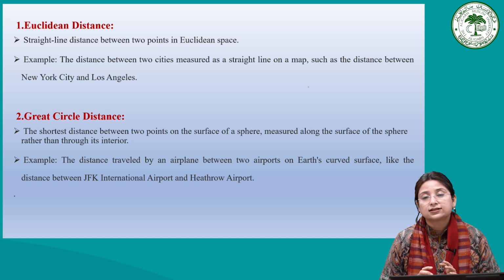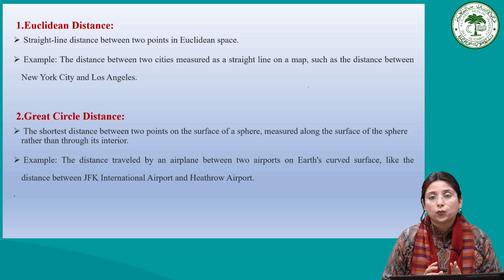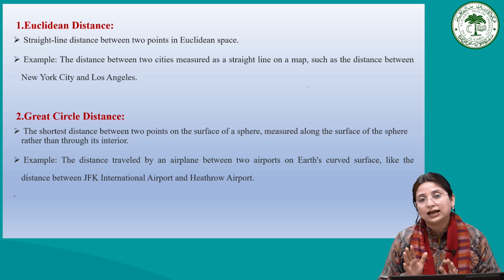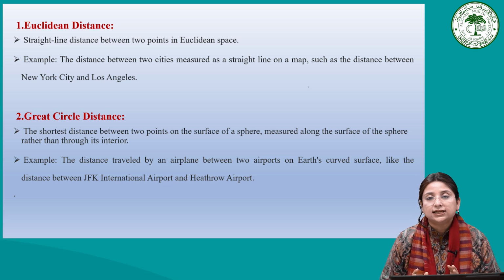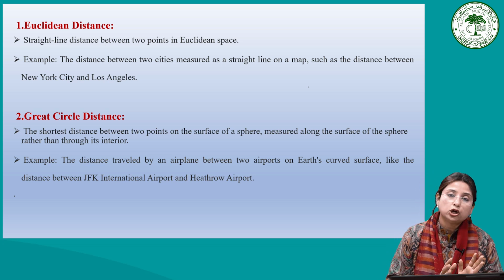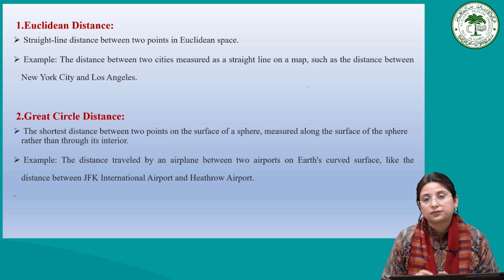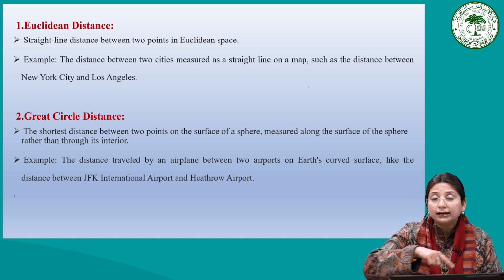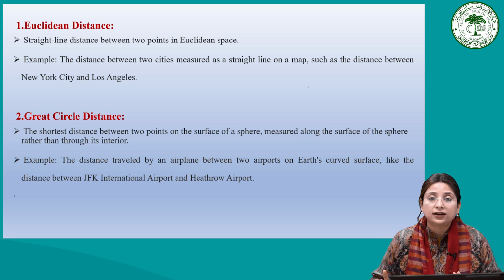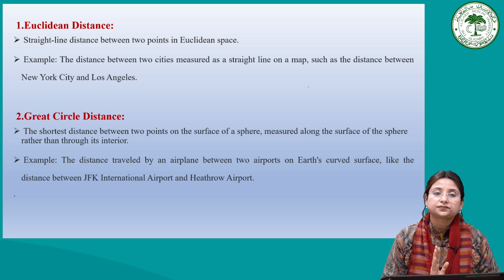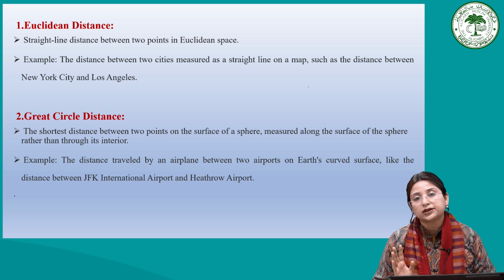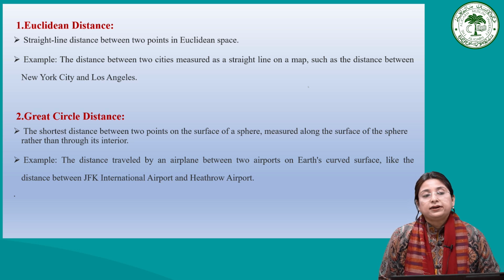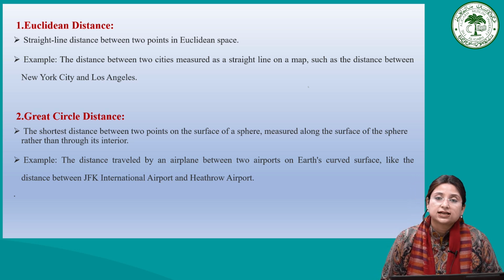So the distance, for example, between two cities, which is measured by a straight line on the map, such as the distance between New York City and Los Angeles, a straight line without getting inside the different networks. So just having the measurement with a straight line from one point to another point in Euclidean space is known as Euclidean distance. Now coming to the great circle distance.